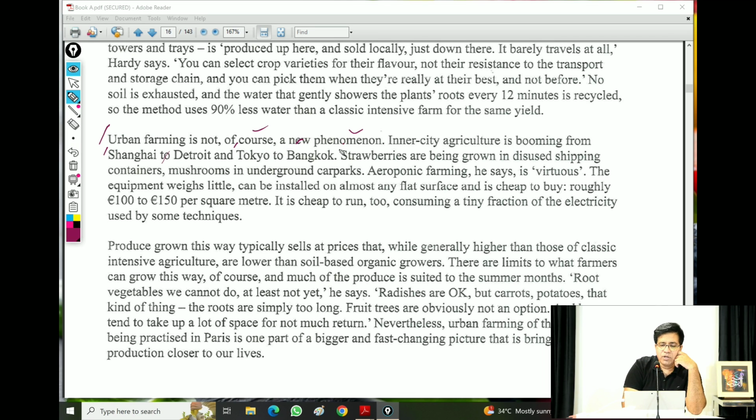Okay. Next. Strawberries are being grown in disused shipping containers. Mushrooms in underground. Okay. Now look. Shipping containers. They are above ground. Unless it is Titanic. Okay, so shipping containers are above ground and mushrooms underground means it is below. So they have given the example. What will be the answer? Not given. Yeah, good. How many of you agree with me?